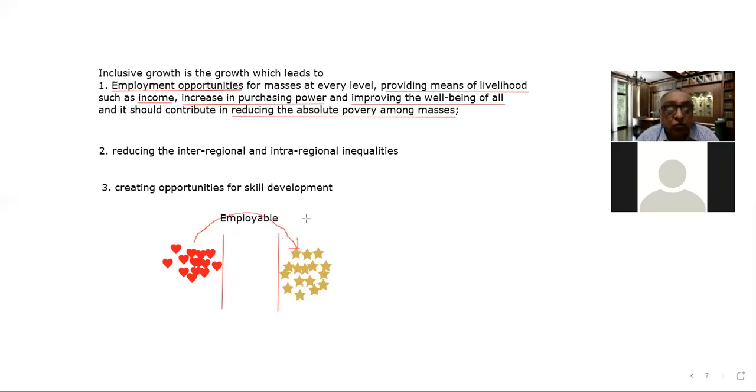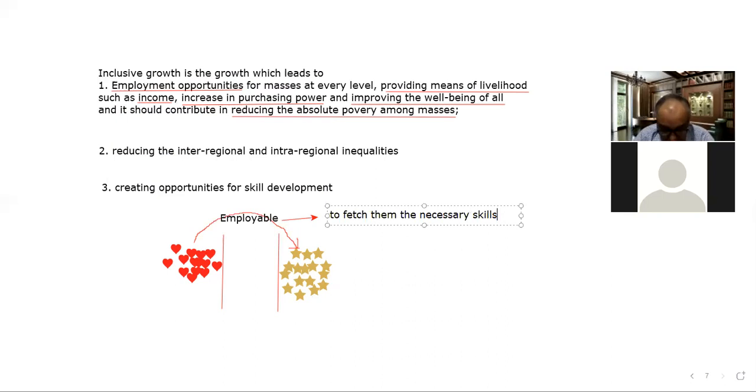To make someone employable means to give them the necessary skills. That is why skill development is an important component of inclusive development, inclusive growth.